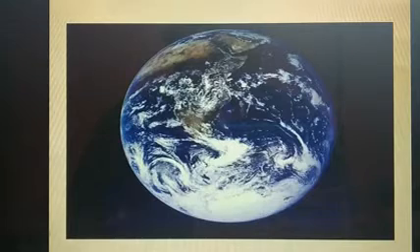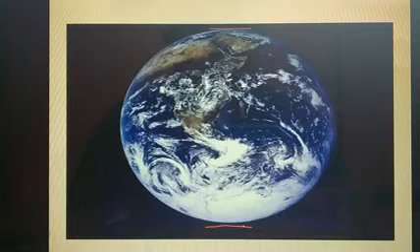slide. Here we have a picture of the earth. Look at the polar area. Here in the North Pole area as well as in the South Pole area, it is a little flattened. And do you remember what is the shape of the earth? The shape of the earth is geoid.